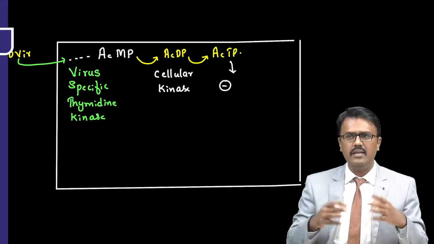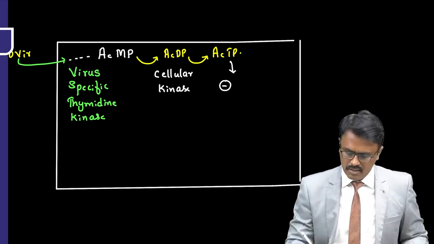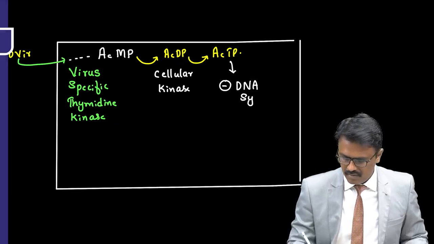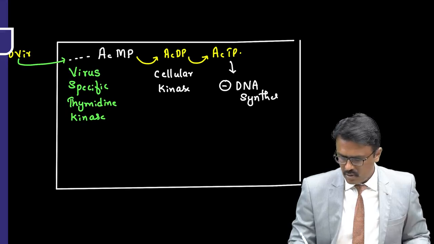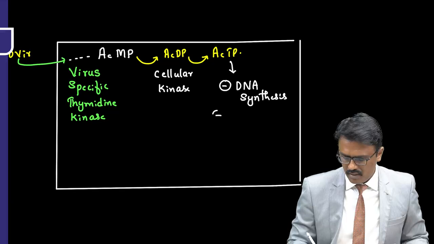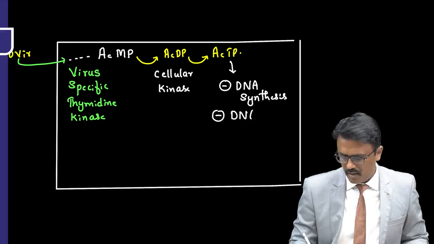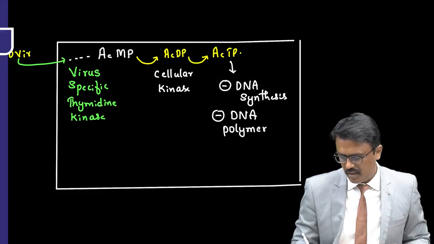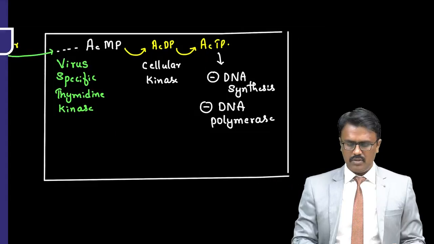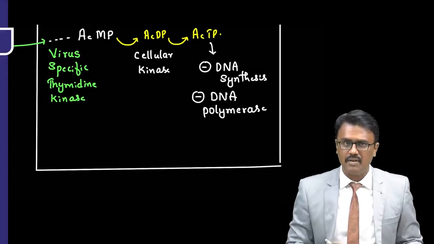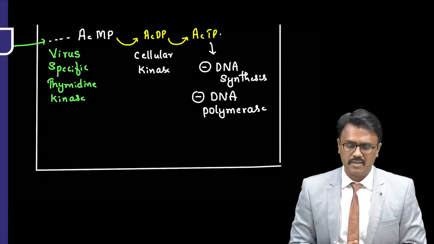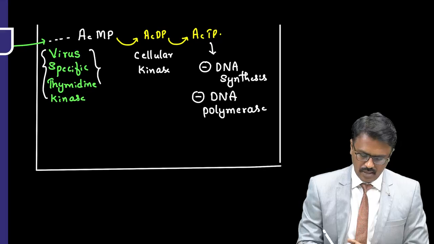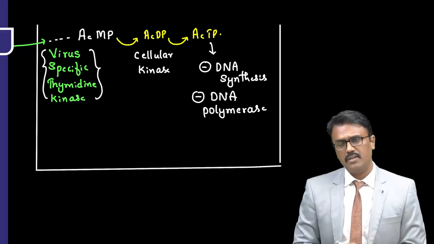When it sits, the DNA synthesis will not progress, so there is inhibition of DNA synthesis. Along with that, it also inhibits the enzyme DNA polymerase. So this is the mechanism of acyclovir, and why it only affects the infected cells: normal non-infected cells don't have this virus-specific thymidine kinase, so they are not affected.